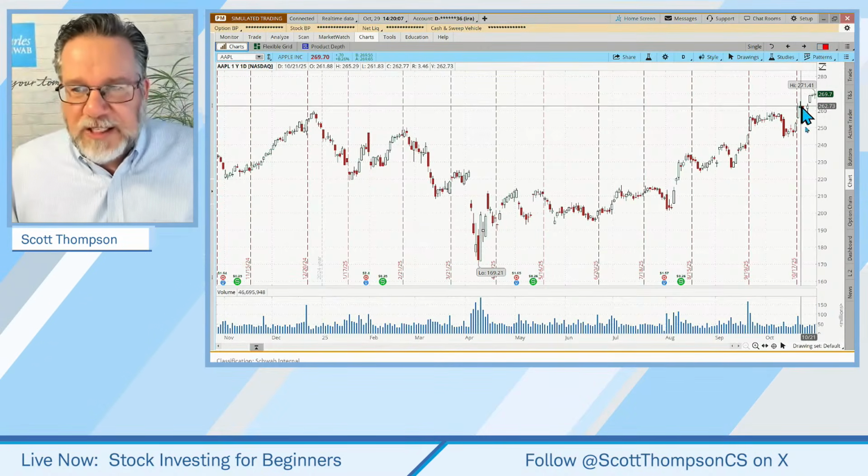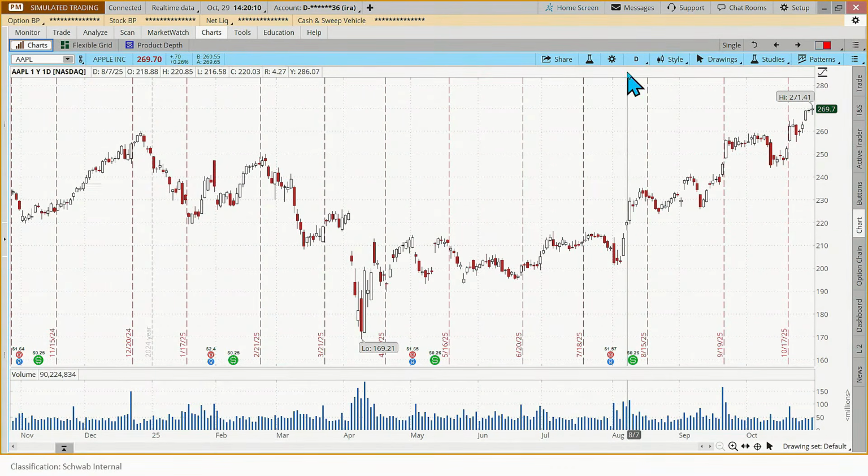And this is what the chart looks like. I don't like this look. So let me show you how to change it to what I like to see. You can do whatever you want with yours, but I'll show you what I'm going to do. And again, there's a link in the description for this chart setup. If you don't want to go through the process, you can open that shared item and have the chart.